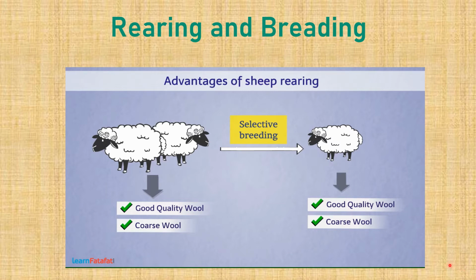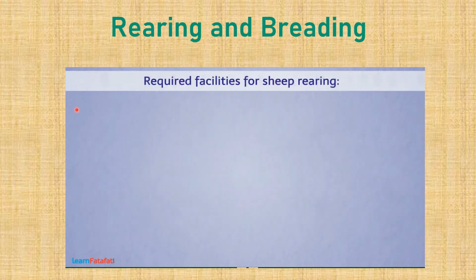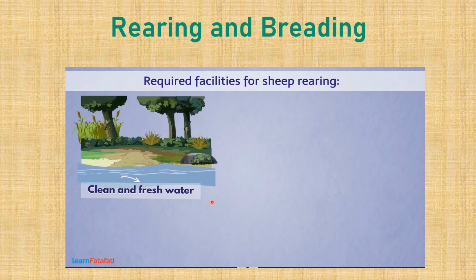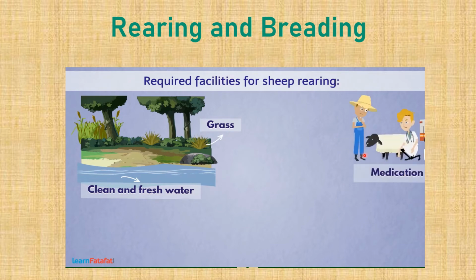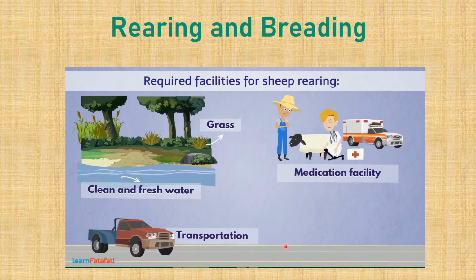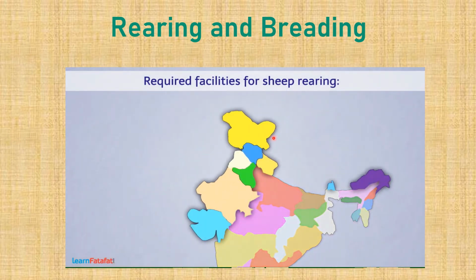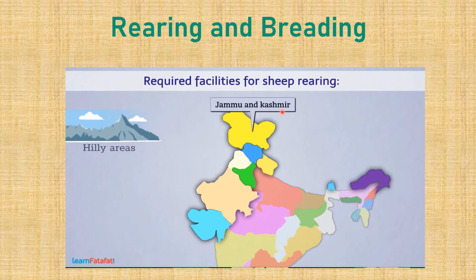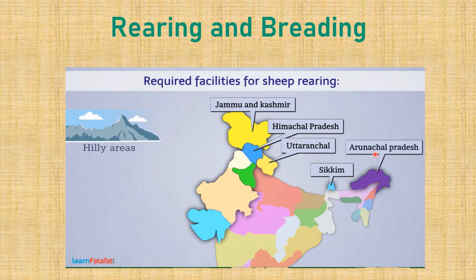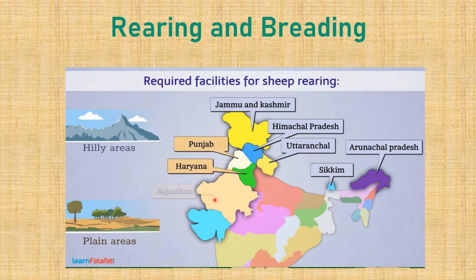Sheep rearing requires the provision of facilities such as plenty of clean and fresh water, availability of green foods such as grass, provision of medication facility as well as transportation and marketing facilities. So, sheep rearing is done in the areas where these facilities are available. In India, sheep rearing is done mainly in the hilly areas of Jammu and Kashmir, Himachal Pradesh, Uttaranchal, Sikkim and Arunachal Pradesh. Sheep rearing is also done in plains of Haryana, Punjab, Rajasthan and Gujarat.